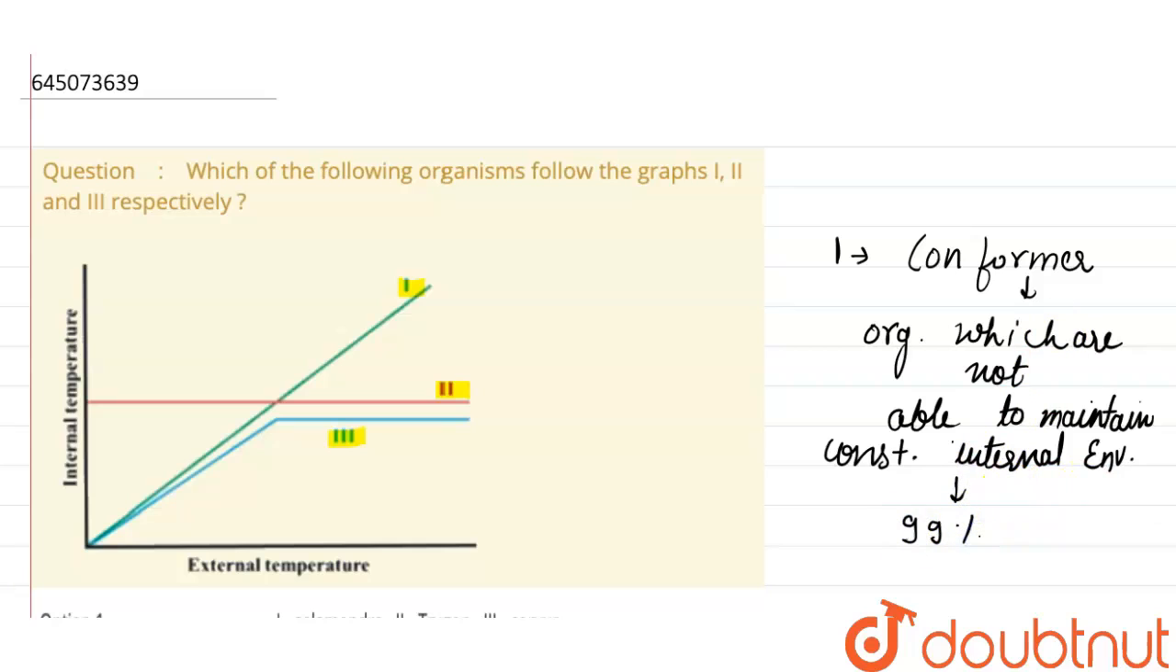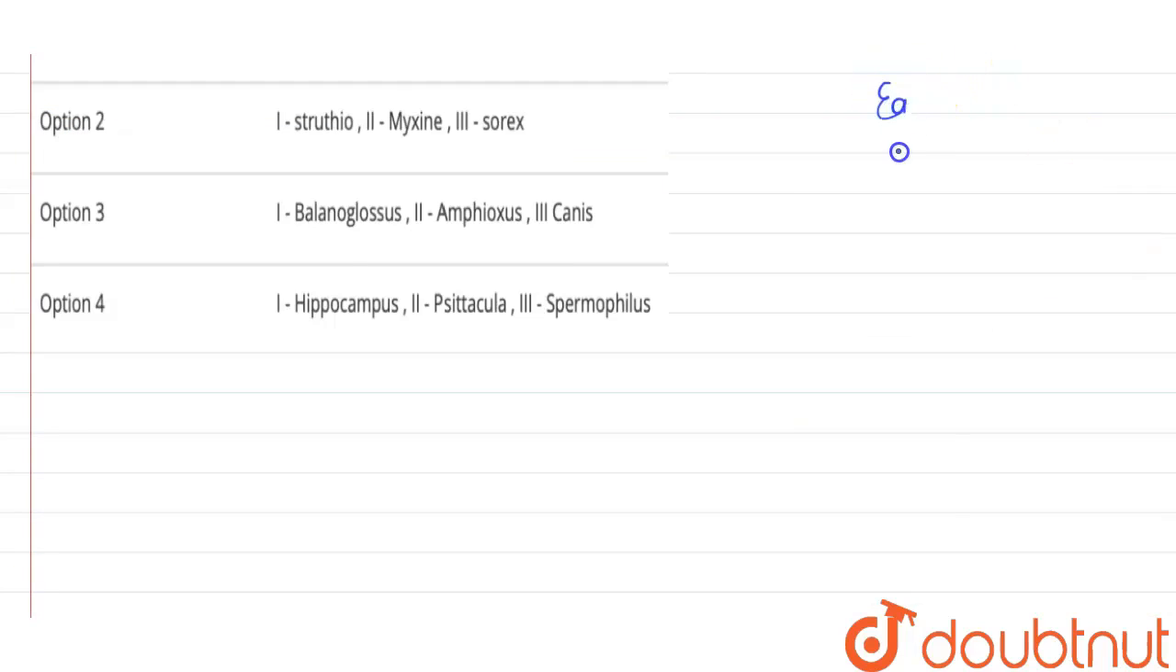99% of plants and animals are conformers, which are not able to maintain a constant temperature. Therefore we can say that in conformers their temperature changes with ambient temperature. The example of conformers is hippocampus.